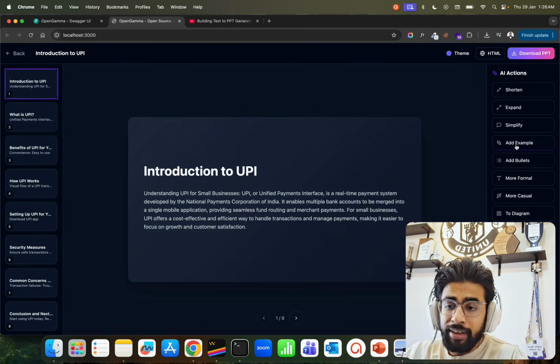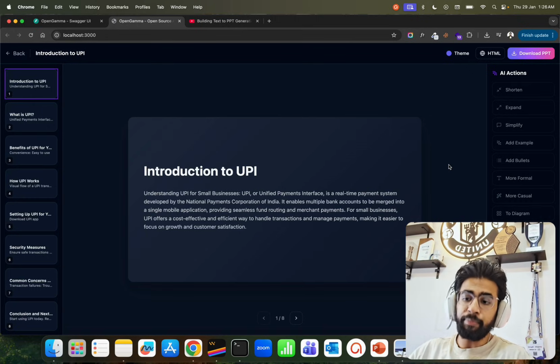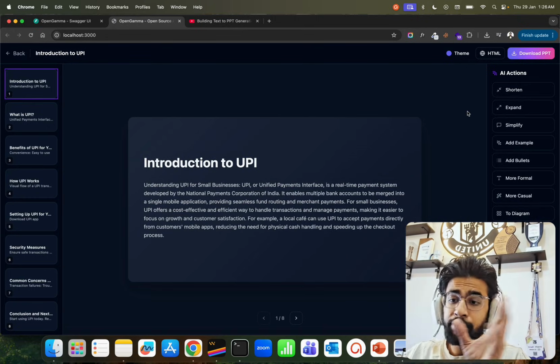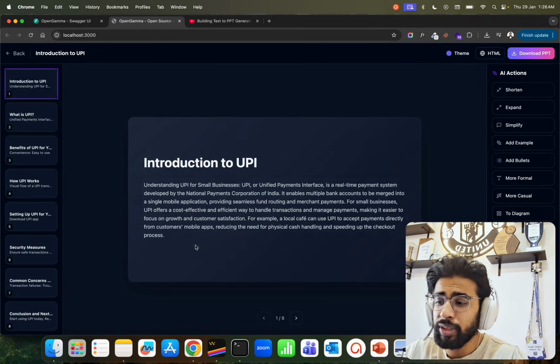Let's say you want to add an example in this. So you can also add an example. It also does that. So everything is happening real time. Nothing is hard coded. Everything works. You can edit this further.